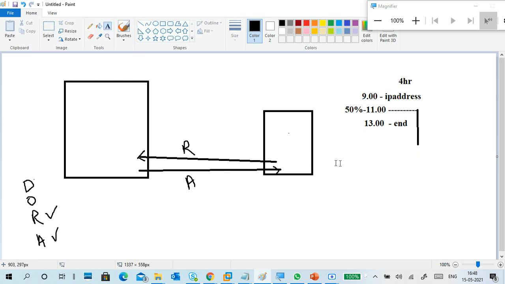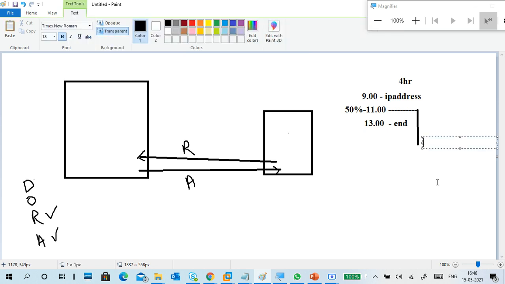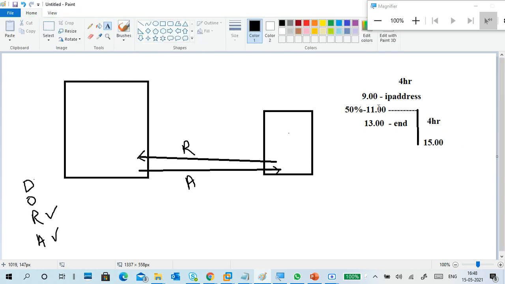So what is the next lease duration? We can see here I'm writing. 4 hours means 1500, from 11 plus 4 hours. This is the 4 hours lease duration. Again we are getting a 4 hours lease duration, from 11 o'clock to again 4 hours.